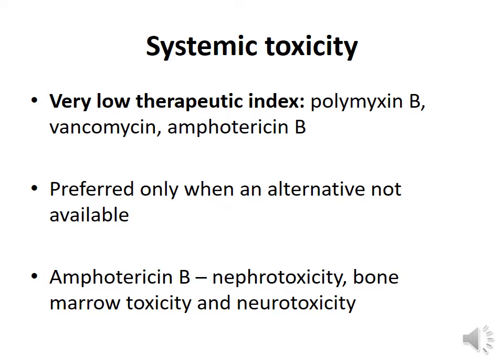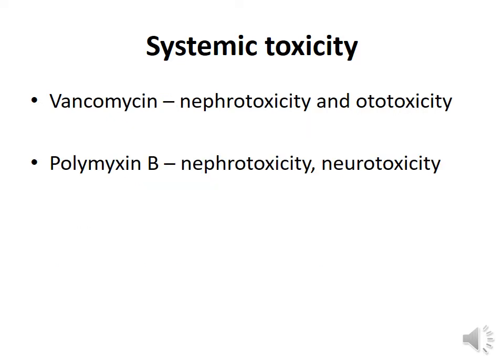Amphotericin B has been associated with nephrotoxicity, bone marrow toxicity, and neurotoxicity. Vancomycin toxicity has been associated with nephrotoxicity and ototoxicity. Polymyxin B has produced nephrotoxicity and neurotoxicity.